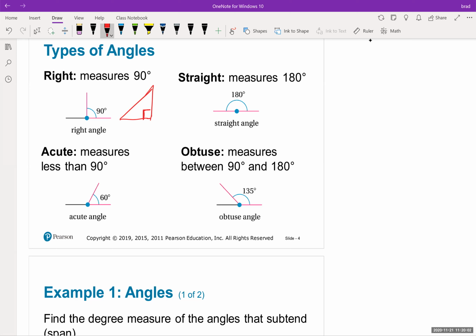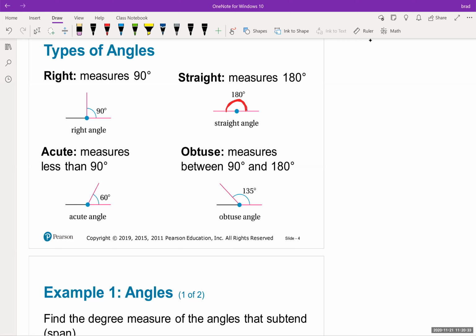And a lot of times we use this little box to represent a right angle. Whenever you see 90 degrees, normally on a triangle, they'll put a little box there to signify that it is a right triangle, meaning it has a 90-degree angle in it. A straight angle is basically just a straight line, and that's 180 degrees. So what if you came around all the way? That would be 360, so half of coming around all the way is 180 degrees.